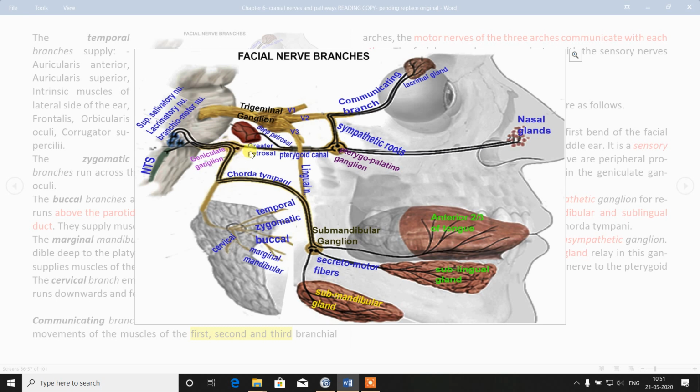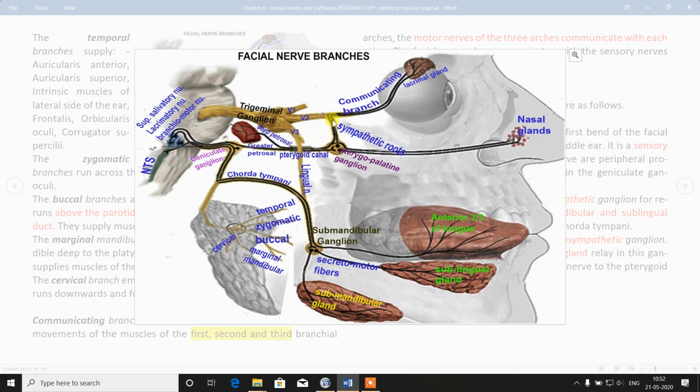Geniculate ganglion gives greater petrosal nerve. It unites with deep petrosal nerve from the sympathetic plexus around internal carotid artery. That nerve runs in the nerve of pterygoid canal. Then it is relayed in the pterygopalatine ganglion. From here we have 2 destinations.